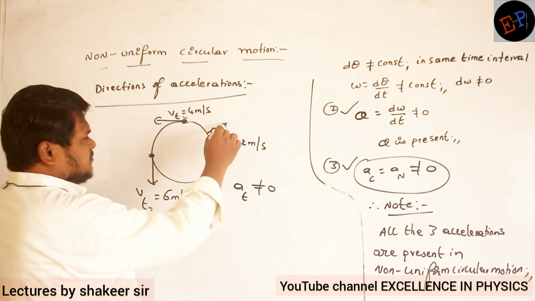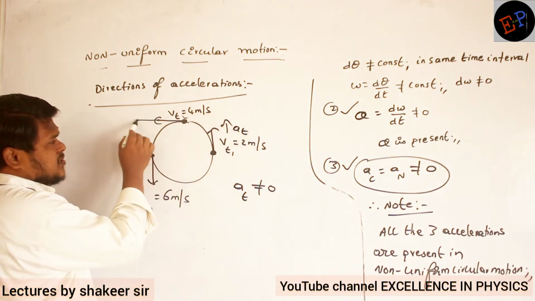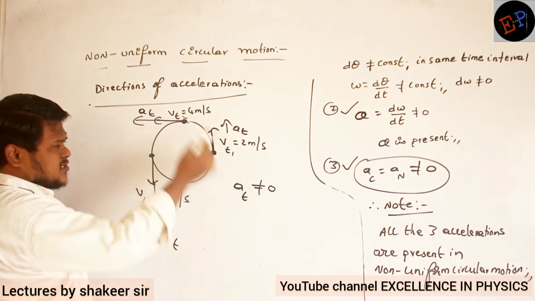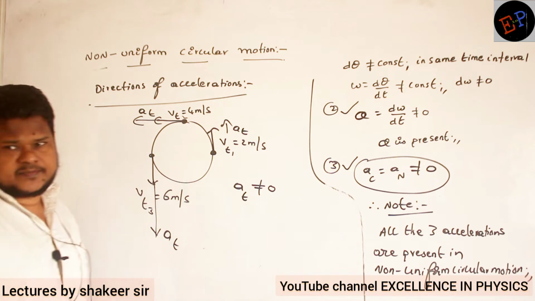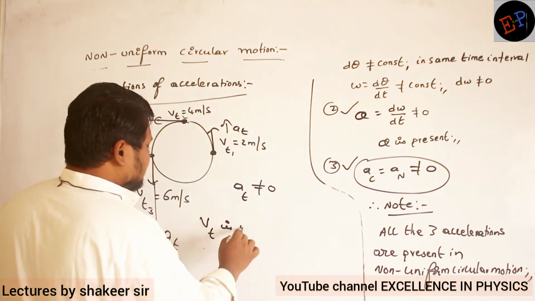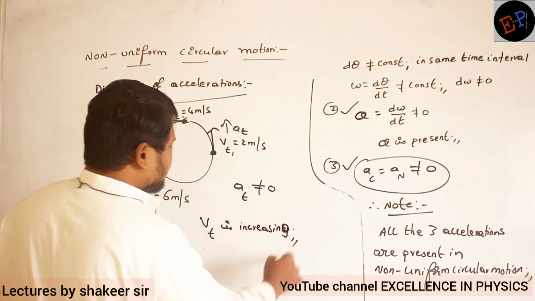That means here the direction of tangential acceleration is in this direction. Here it is in this direction. Clear? Here it is in this direction. So these are the directions of tangential acceleration, in the condition where tangential speed is increasing. Are you able to understand?